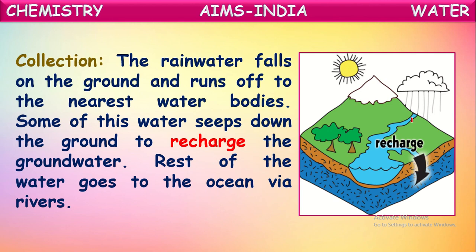And some of the water, while passing that way, sinks into the earth's surface and reaches the groundwater. The rest of the water goes to the ocean via rivers. So from all these streams and rivers, finally water reaches the oceans. So most of the water reaches the oceans, and some water seeps into the ground and recharges the groundwater. Okay. So in this way, again from the water bodies like oceans and rivers, this will start converting: evaporation, again condensation, and then precipitation, collection, recharge. So it will be continuously done here.